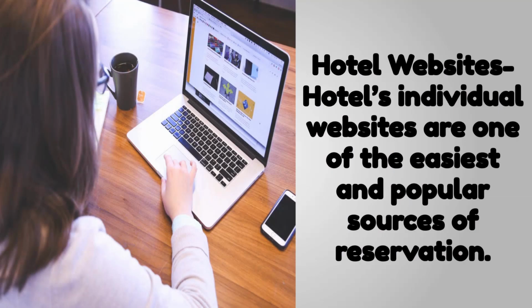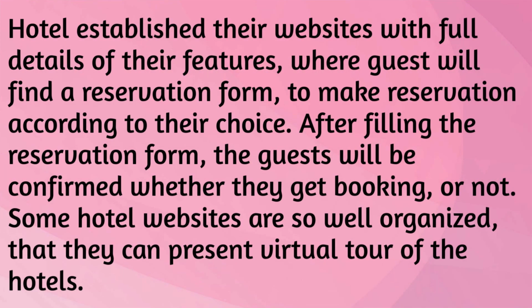Hotel websites. Hotels' individual websites are one of the easiest and most popular sources of reservation. Hotels establish their websites with full details of their features, where guests will find a reservation form to make a reservation according to their choice. After filling the reservation form, the guests will be confirmed whether they get the booking or not. Some hotel websites are so well organized that they can present a virtual tour of the hotels.